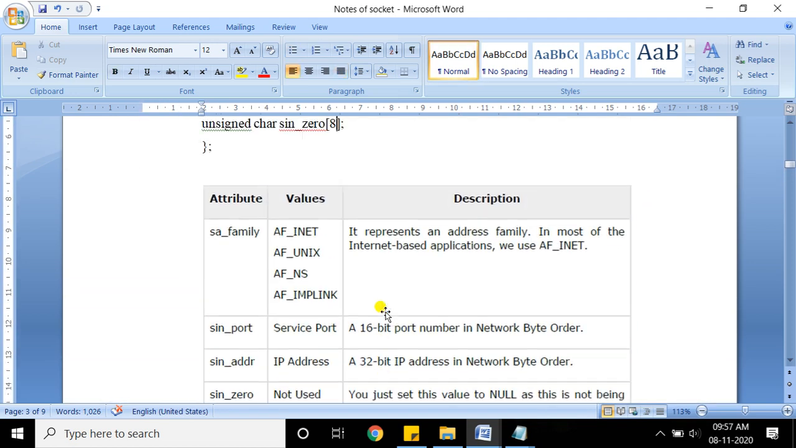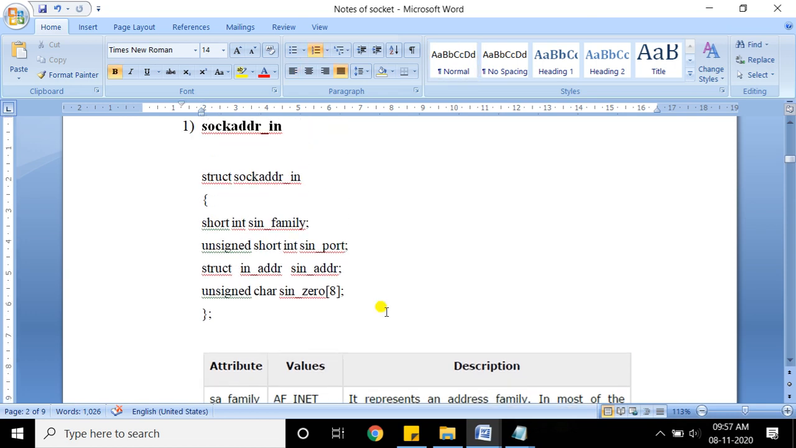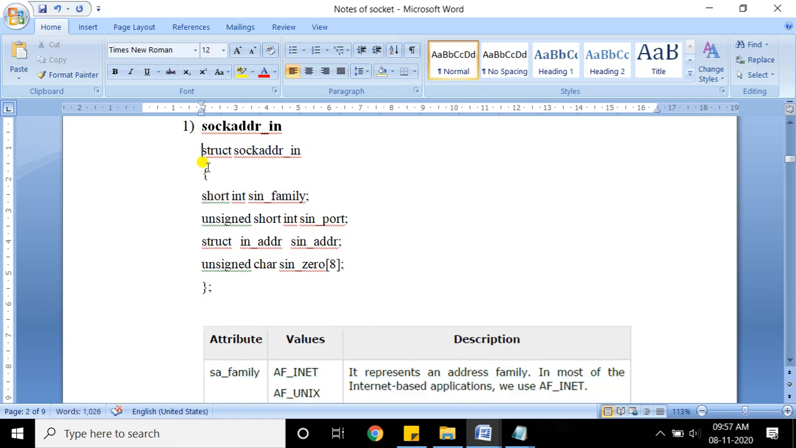Now I will again go inside, again go to the top, and if you see clearly, it is very clear, like the outer structure is SOC ADDR underscore in. The elements are family. So we are referring to the family, as I told you, AF underscore INET, that is the internet family. Then you need to mention the port number, and the third member. Now here it is a variable of which structure? In underscore ADDR.